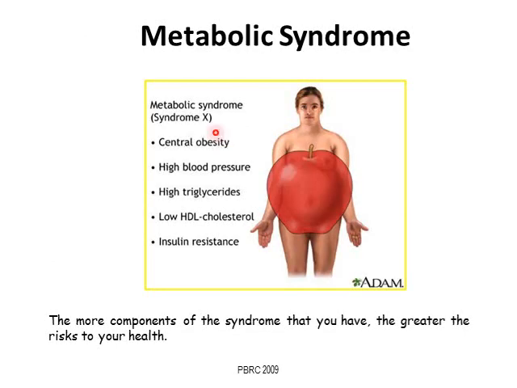Okay, so the metabolic syndrome, also known as Syndrome X, puts people at high risk for type 2 diabetes and cardiovascular disease. So the 5 components of the metabolic syndrome are central obesity, meaning increased abdominal obesity, high blood pressure, high triglycerides, low HDL cholesterol, and insulin resistance, most of the time measured as high glucose. Okay? If you have 3 of these 5 factors, then you have the metabolic syndrome. The more you have, the more likely you are to have type 2 diabetes and cardiovascular disease.